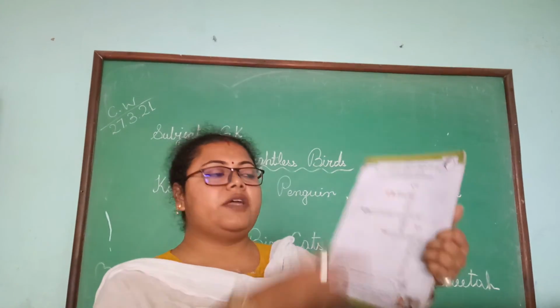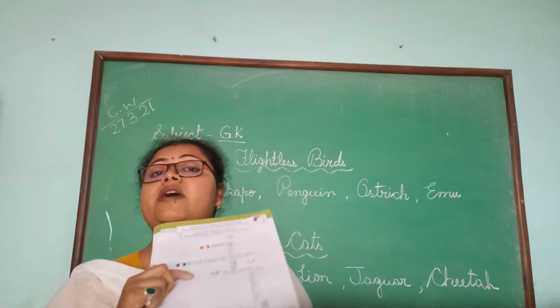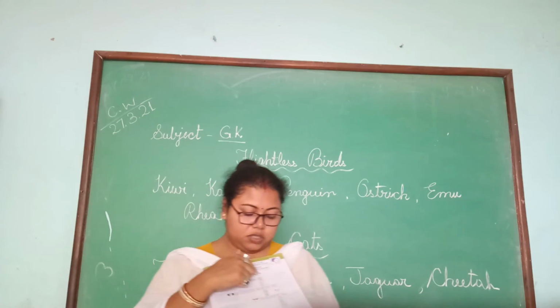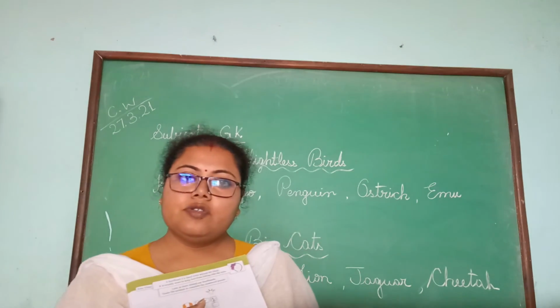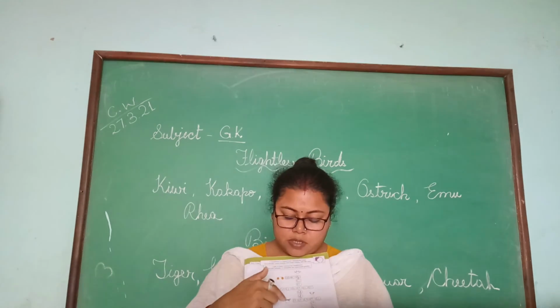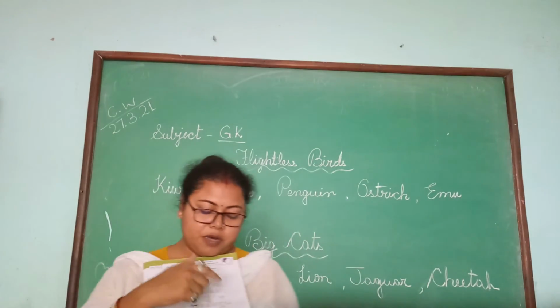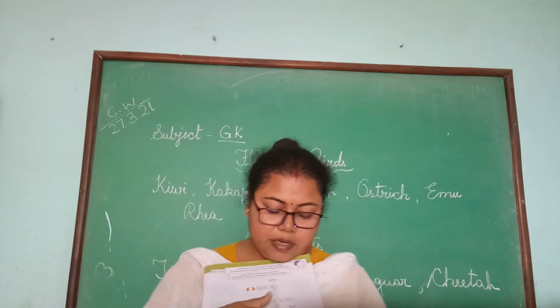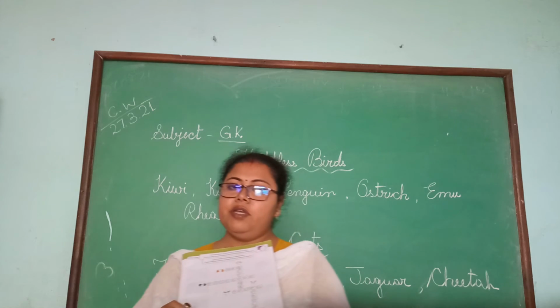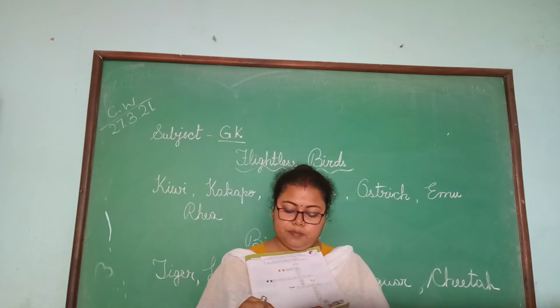Now we have to look and solve the puzzle. Yesterday I have already done it. This looks like a dog. This looks like a giraffe. This looks like an elephant. This looks like a zebra. And this looks like a rabbit. Okay. Now we will read the extra part.